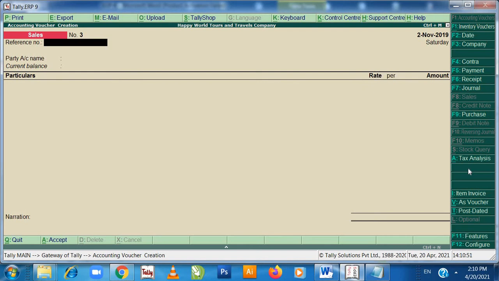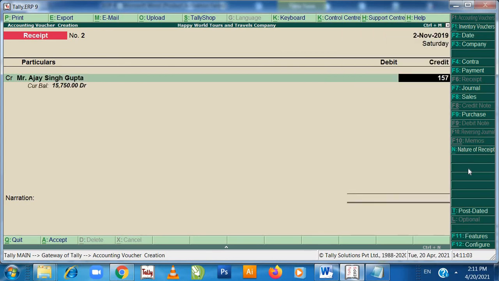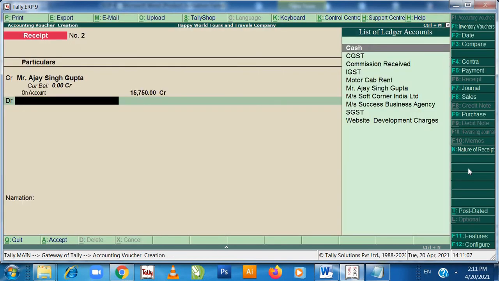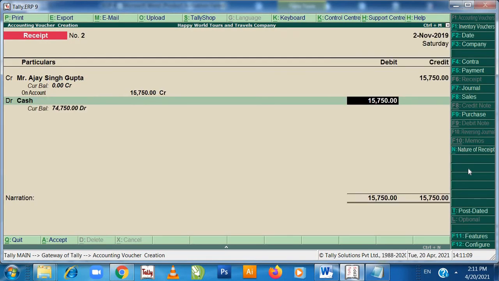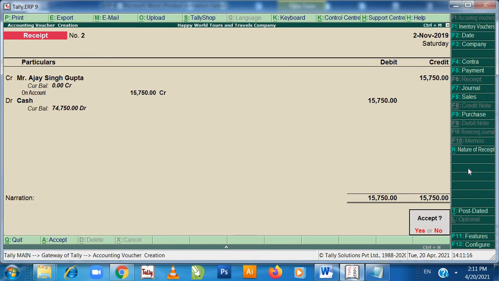Now this entry will come under receipt. For receipt press F6. So in receipt again entry will be cash account debit to Ajay Singh Gupta. So Ajay Singh Gupta will be credit. Amount will be 15,750 on account to cash account debit to Ajay Singh Gupta. Being motor cab rent received of 15,000 with 5% GST. Press enter.